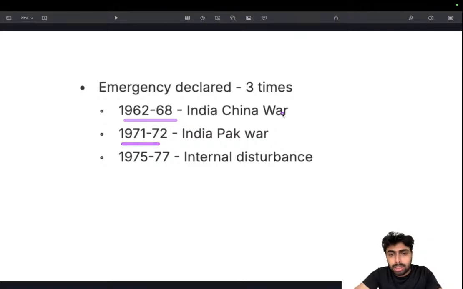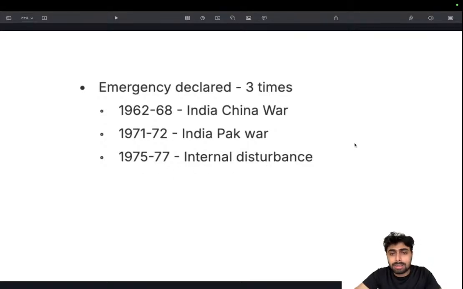As in, we know that in the Indo-China War in 1962-68, then India-Pak War. Actually, during this time, another India-Pak War has happened, but once this emergency was already in place, it was not necessary to declare it again. 1971-72 India-Pak War,